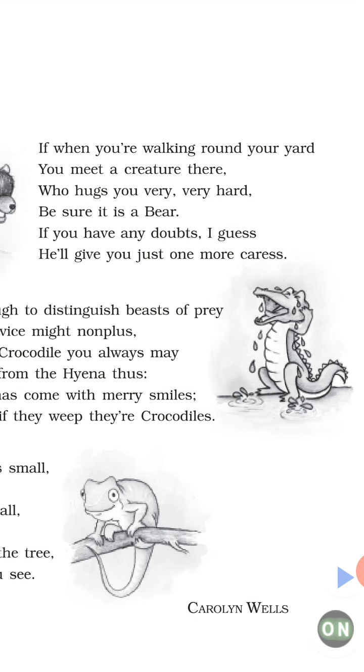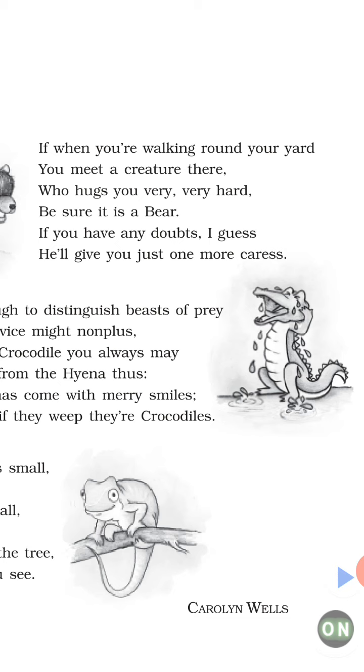If when you are walking round your yard you meet a creature there who hugs you very very hard, be sure it is a bear. If you have any doubts, I guess he will give you just one more caress. So the same poetic device, rhyming scheme, is used in this stanza.